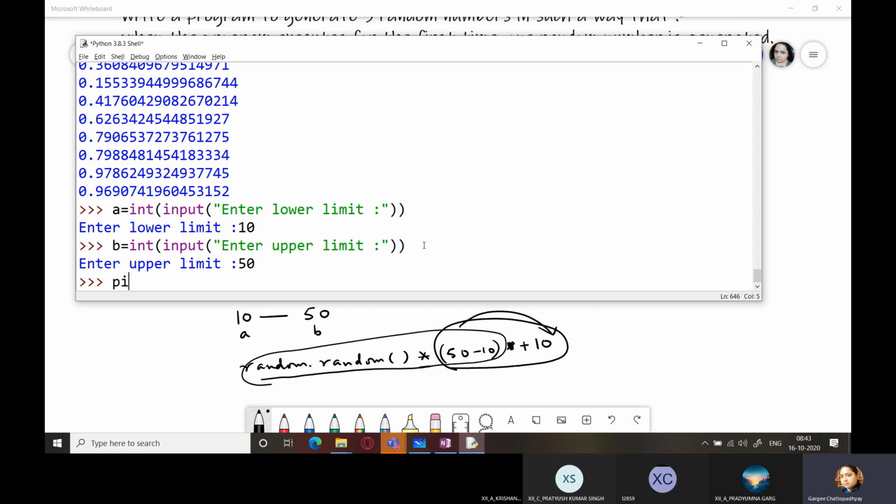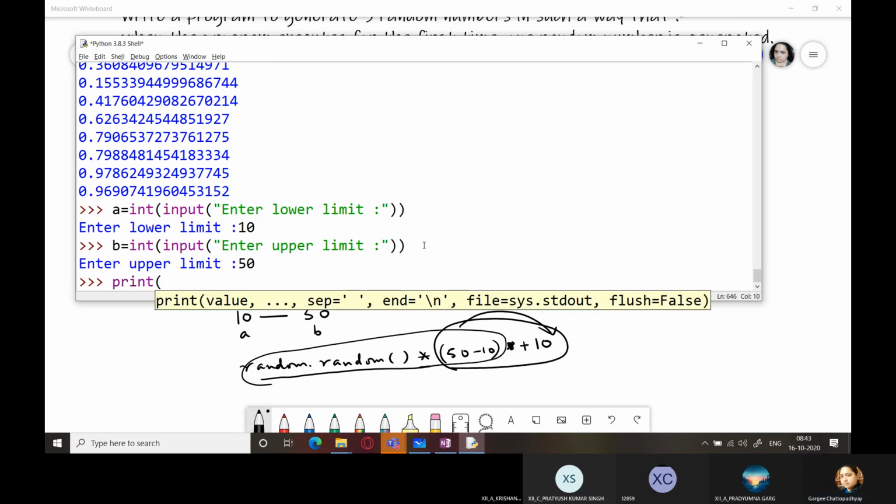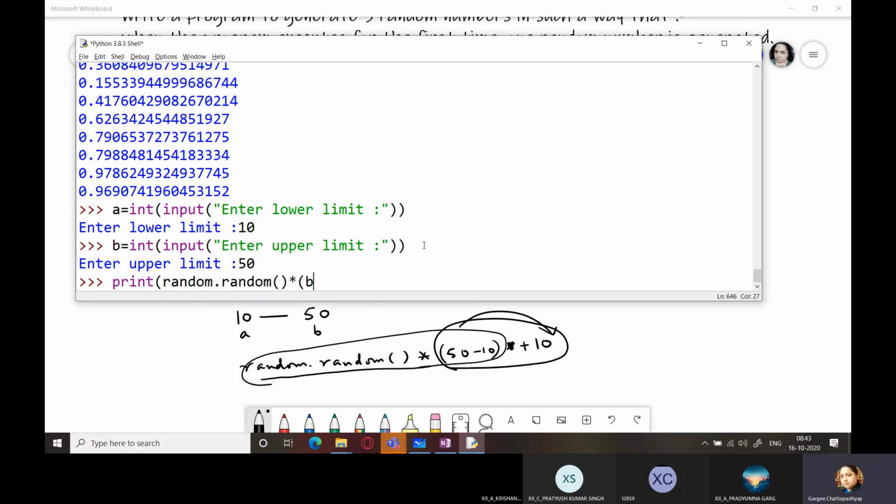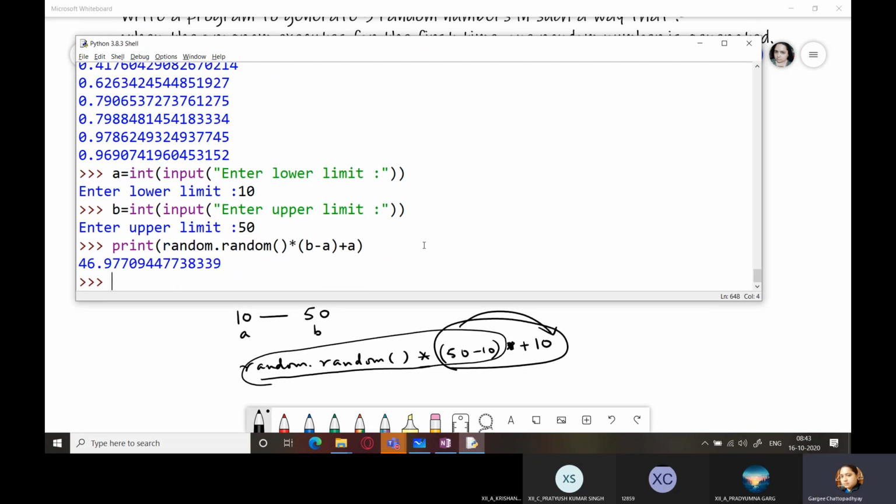Okay, and I'm writing here print random dot random multiplied by b minus a plus a, and you can see 46.97709 and so on. This number is generated. So this is how you can generate random numbers within a particular range.